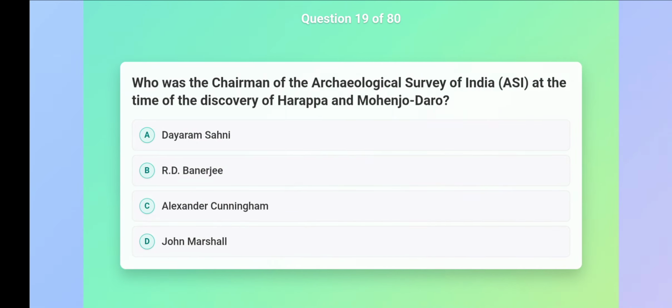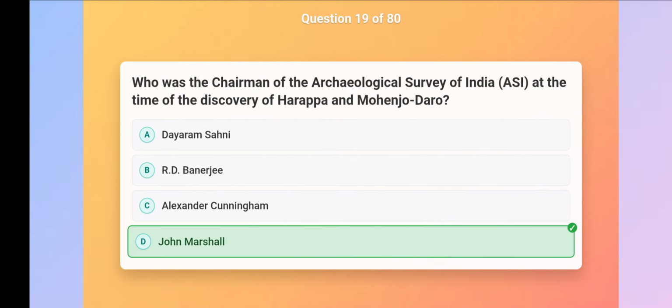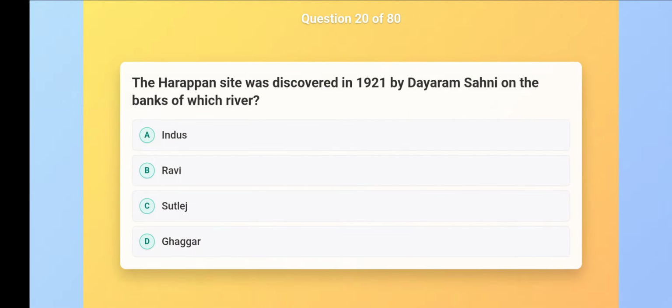Who was the chairman of the Archaeological Survey of India, ASI, at the time of the discovery of Harappa and Mohenjo-Daro? John Marshall. The Harappan site was discovered in 1921 by Dayaram Sahni on the banks of which river? Ravi.